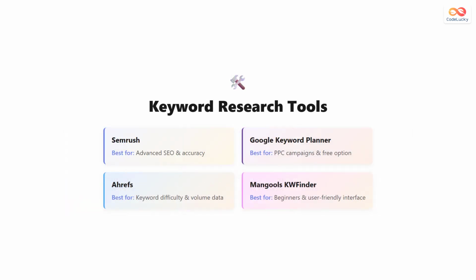Several tools can help you discover and analyze keywords. SEMrush is excellent for advanced SEO research and provides highly accurate data. Google Keyword Planner is perfect if you run Google Ads campaigns and offers a free option. Ahrefs is best for analyzing keyword difficulty and search volume data. Mangle's KW Finder is beginner-friendly with an easy-to-use interface. Each tool has different strengths, so choose one based on your needs and budget.